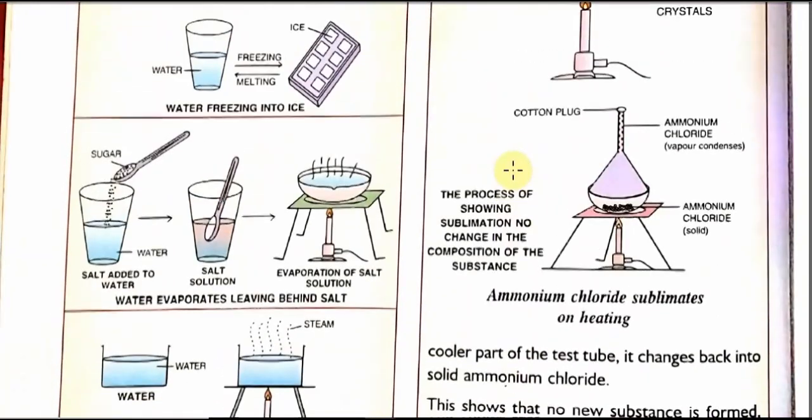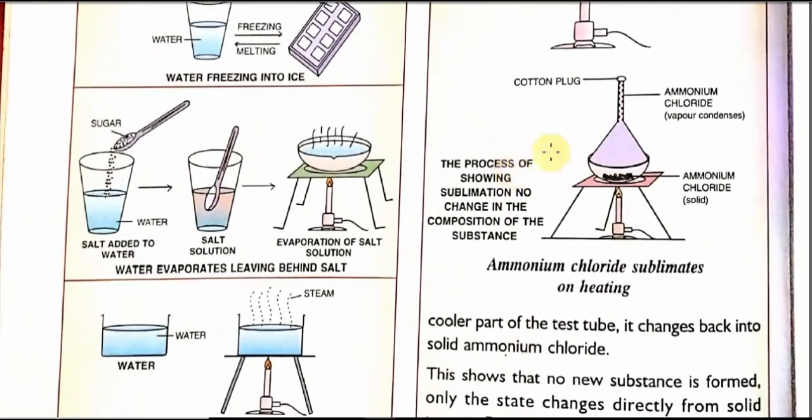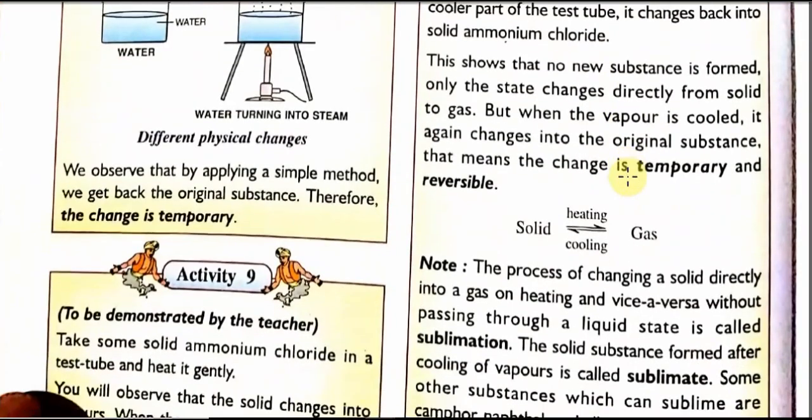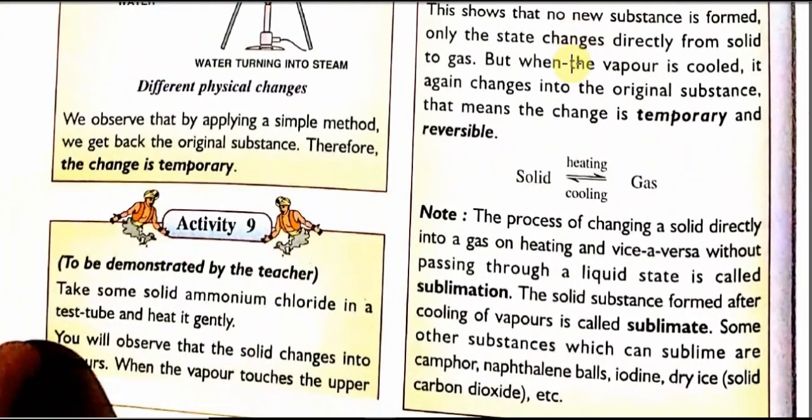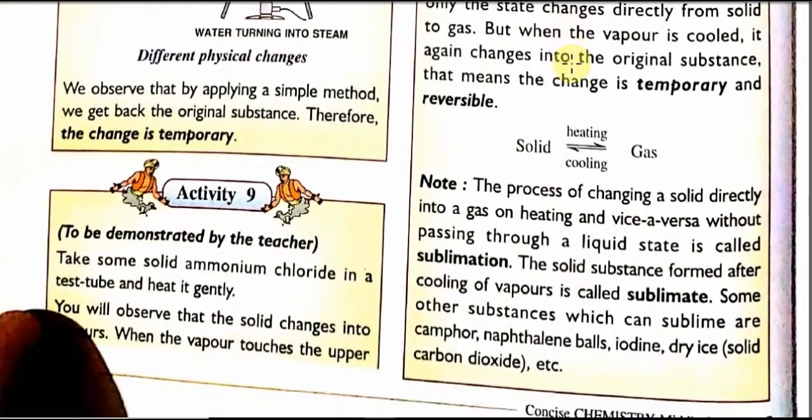Students, please check, this is the figure. Here we are performing that particular experiment. Now what actually does it confirm? It confirms that no new substance is formed, only a change of state takes place. The change is temporary and reversible. So we can say that solid on heating changes to gas and gas on cooling changes to solid.